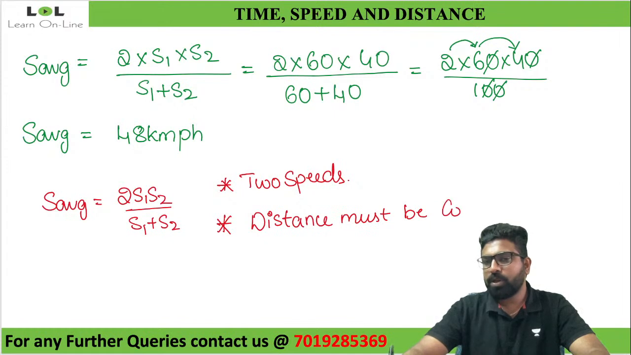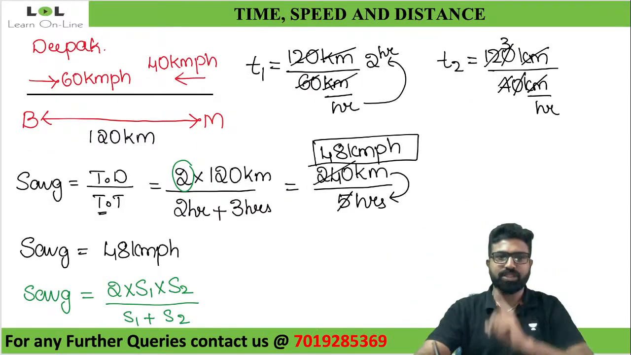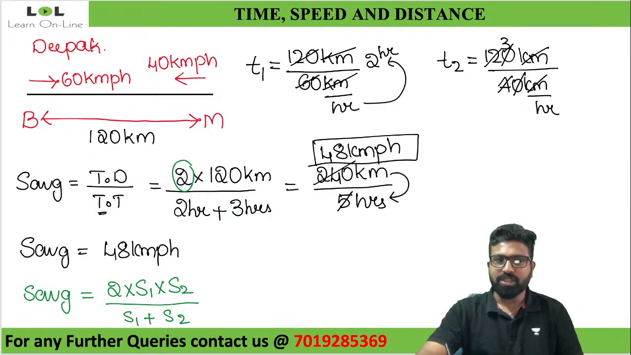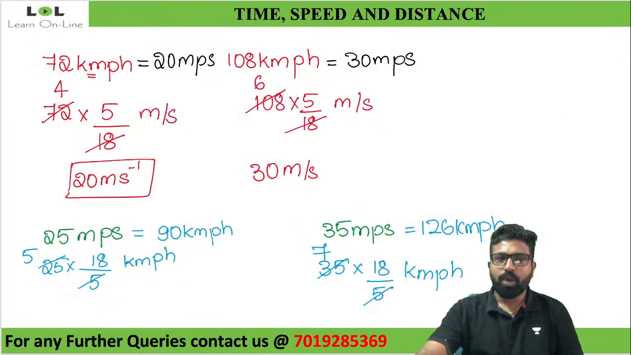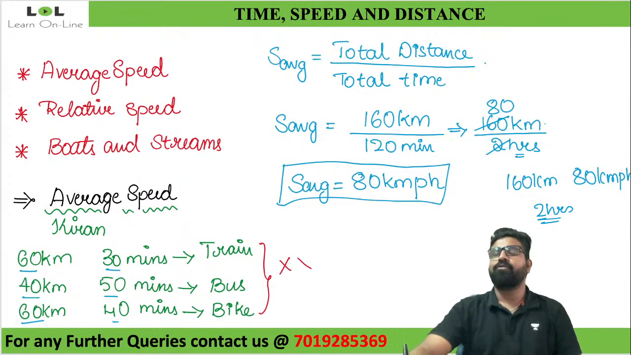Again, look at this. Is distance constant? Yes. He's traveling from Bangalore to Mysore and coming back from Mysore to Bangalore, so distance is constant. What about here? Is Kiran traveling 60 kilometers everywhere? No, he's traveling 60, then 40, and 60. So in this case also you cannot use that formula directly.